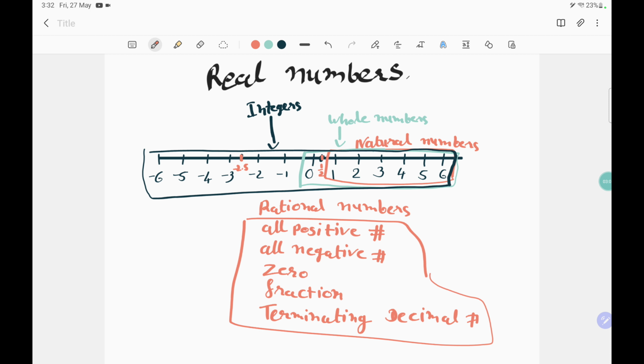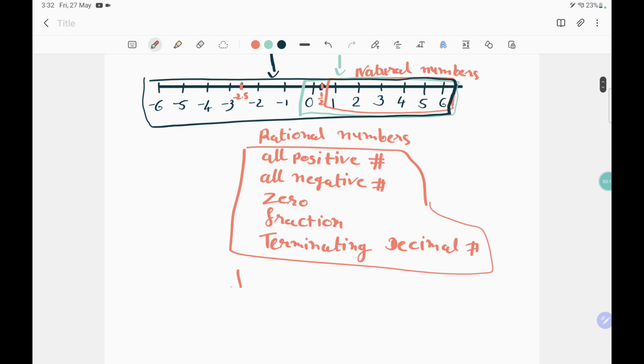Okay, what comes in the irrational numbers? Irrational numbers are the numbers which cannot be written in a p by q form, meaning we cannot write in a fraction form.